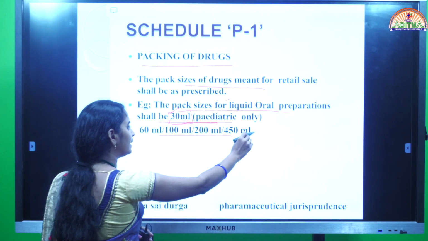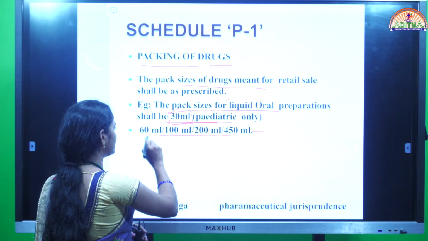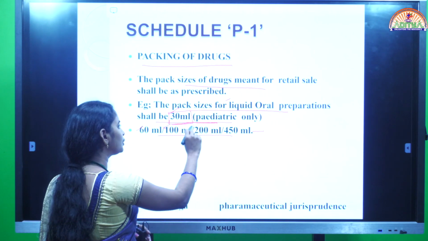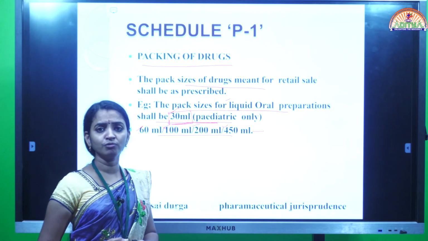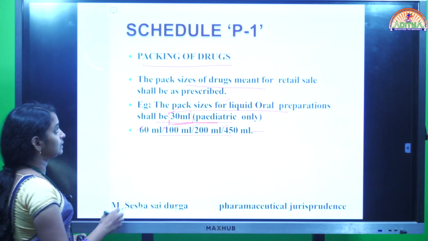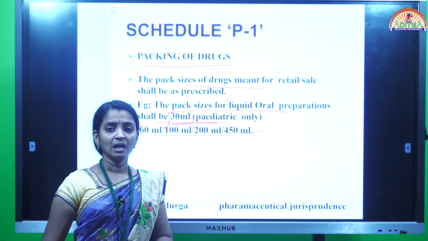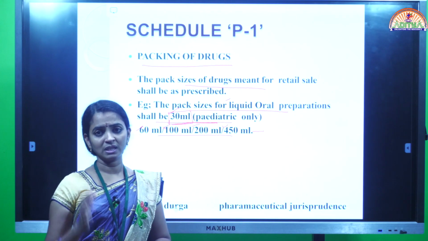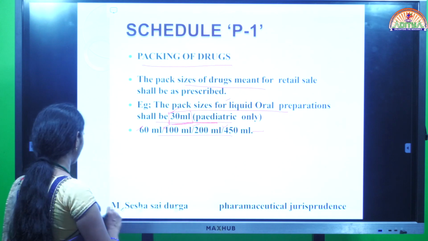But coming to adults, there the volume of the product may be 60 ml or 100 ml or 200 ml. Sometimes it may increase up to 450 ml also. Okay, so this is all the details about the packing. Packing means nothing but here what quantity or what volume is to be packed. That will be given under schedule P1.